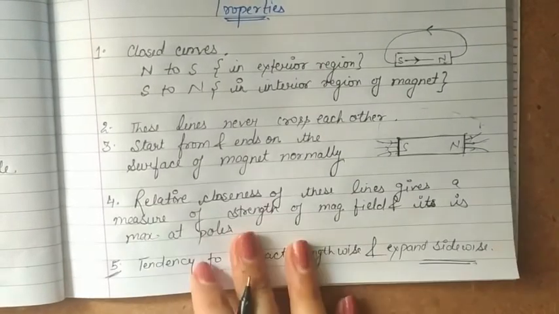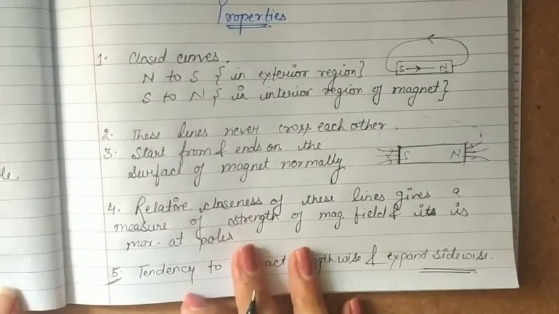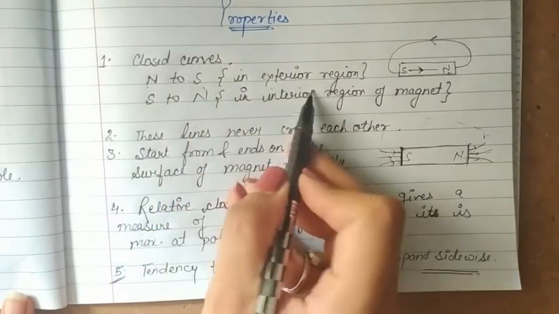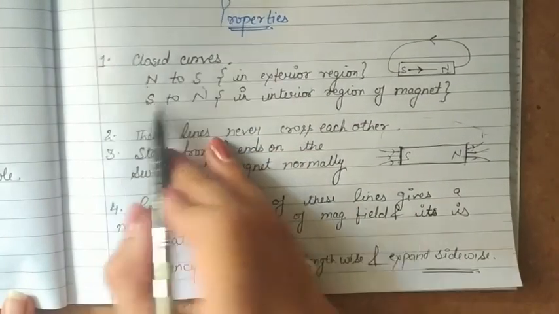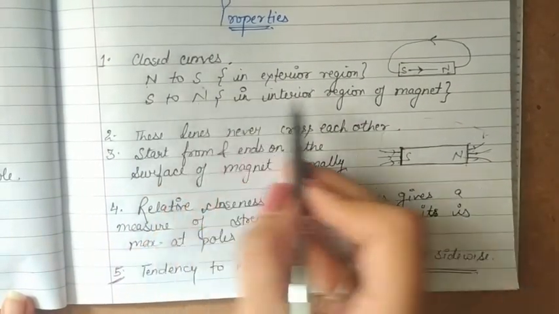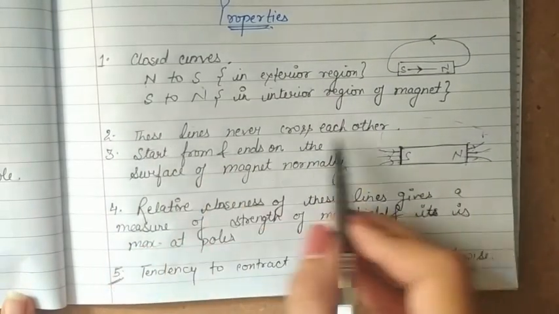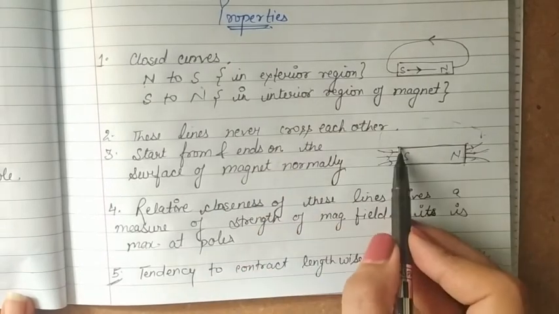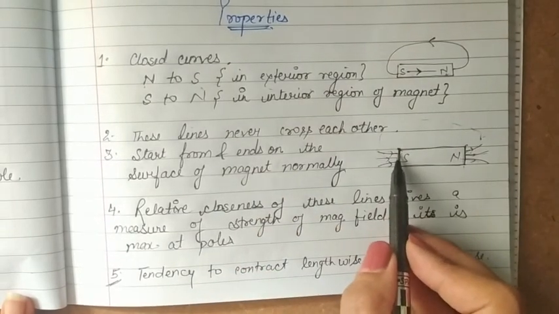So these are the 5 properties of magnetic field lines. First, they are closed curves starting from north, ending on south in exterior, while starting from south and coming back to north in interior. They never cross each other. They start from and end on the surface of the magnet, normally making 90-degree angle.